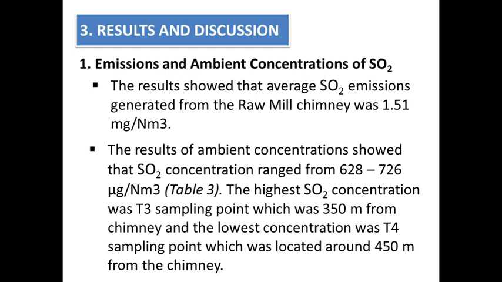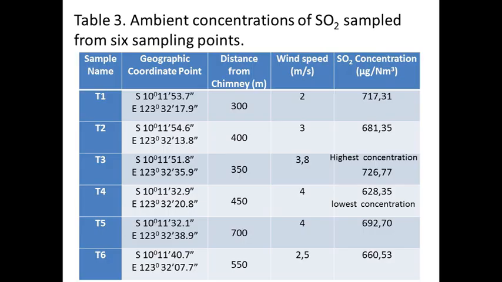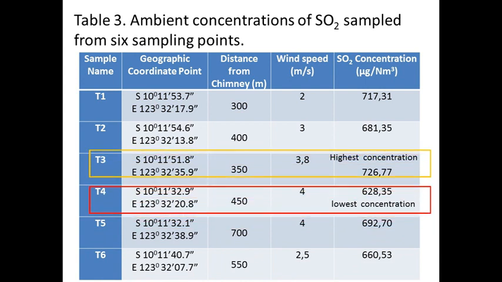The highest sulfur dioxide concentration was at the T3 sampling point, which was 350 meters from the chimney, and the lowest concentration was at the T4 sampling point, which was located around 450 meters from the chimney. The following table shows the locations that have high concentration and low concentration, namely T3 and T4.